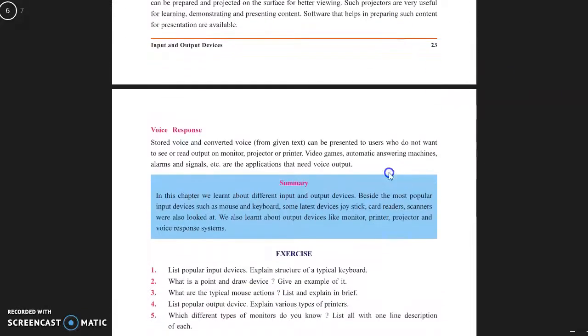So in this chapter we learn about different input and output devices. Besides the most popular input devices such as mouse and keyboard, some latest devices, joystick, card reader, scanner were also looked at. We also learned about the output devices like monitor, printer, projector and voice response system.